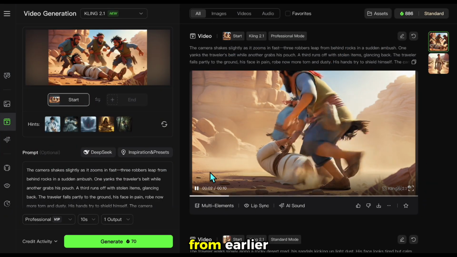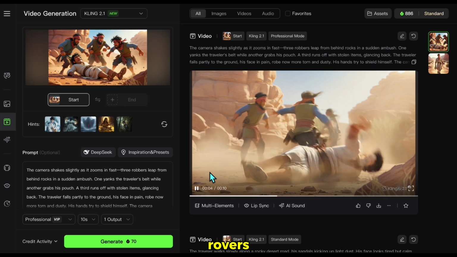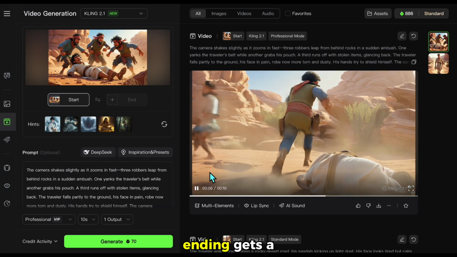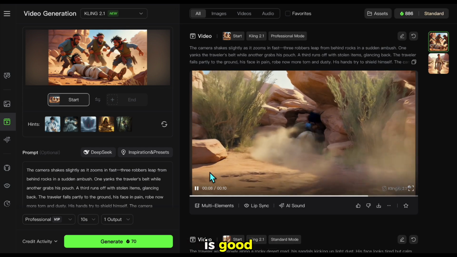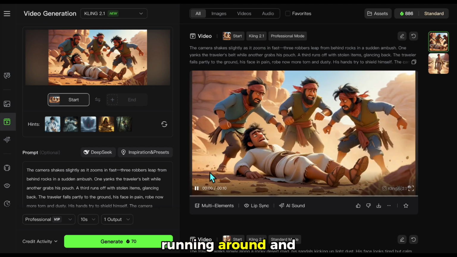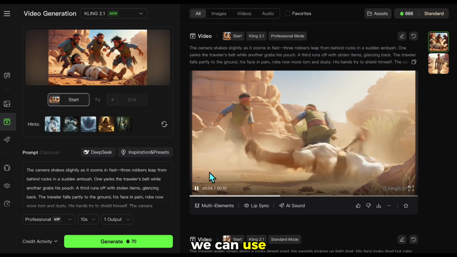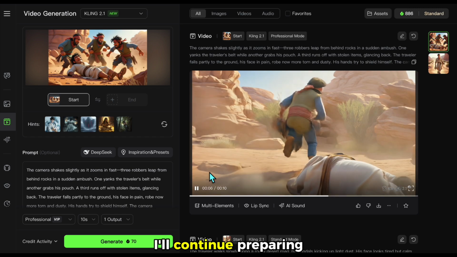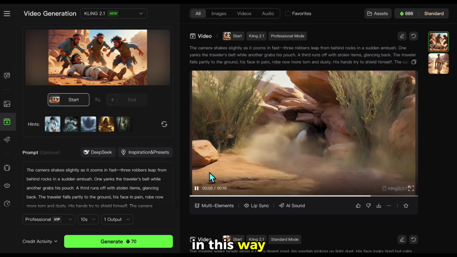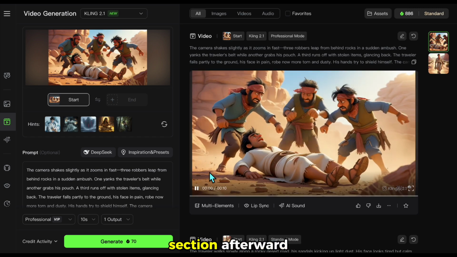Yes, the traveler from earlier is now being robbed by the rovers, and then they run off. The ending gets a bit silly, but the beginning is good. They're being roughed up, running around, and the dust rises. It works well as a dramatic scene. We can use the first 5 seconds. I'll continue preparing the other scenes in this way, and fast forward to the voiceover section afterward.